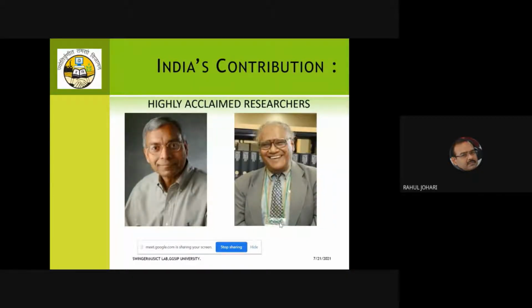Now these are the other two persons whom I really admire a lot. That's why I shared their pics on the slide. One is the person on the left-hand side, Professor Anil Jain. He is the world's number one academician and researcher in the area of computer science. And if you look at the Scopus H-index, it's mind-boggling. Almost 132 is what I've shown, but it has increased even more than that in the last week or so. So he's got many publications and patents in the area of computer science.